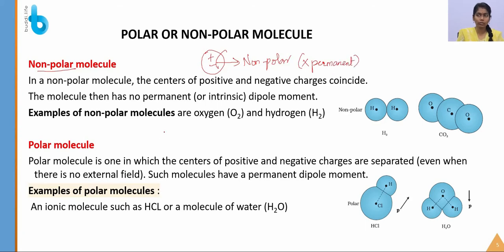What do you know about the dipole moment that we have seen in chapter 1, right? What is a dipole moment? It is represented as P. And what is the formula for dipole moment? 2aq, where 2a is the distance between the charges and q is the magnitude of charge, right? So here 2a represents the distance, but here the distance is 0. So the dipole moment is 0.